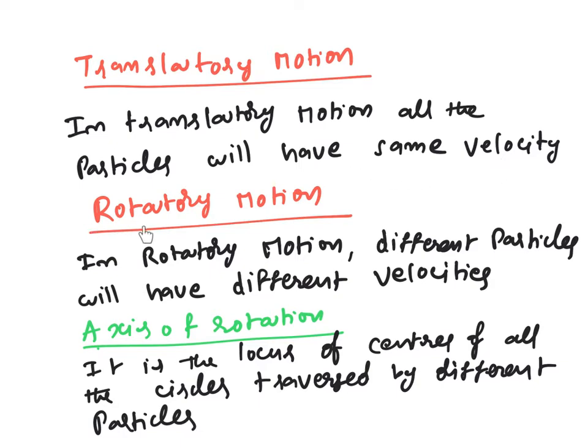But in rotatory motion, the best example you see in everyday life is a fan rotating in a horizontal plane with its axis vertical. You can clearly see different particles will have different velocities. Here, the axis of rotation is defined as the locus of centers of all the circles traversed by different particles.